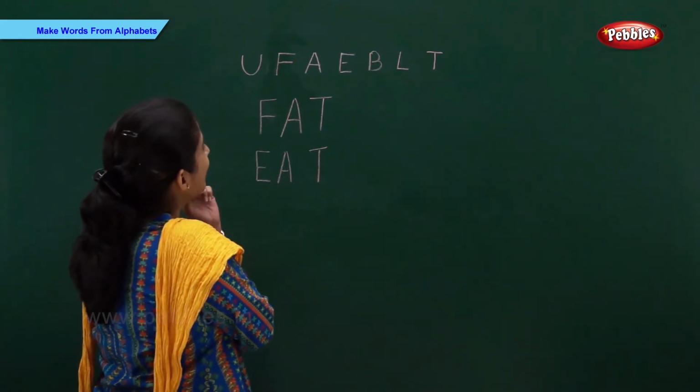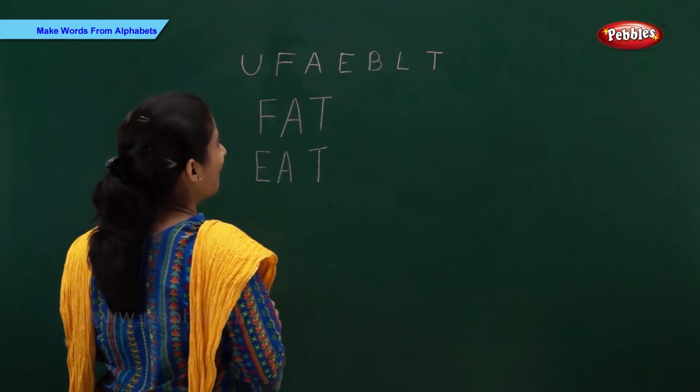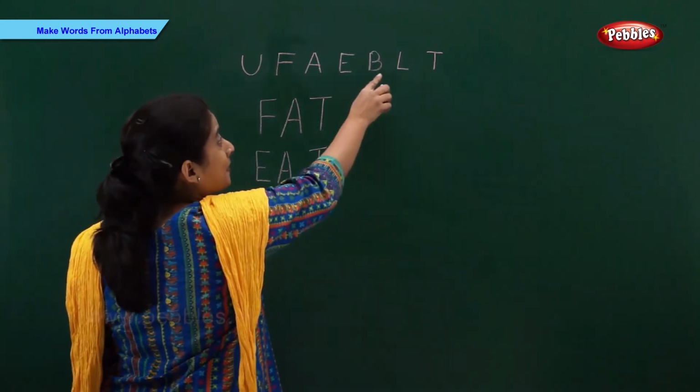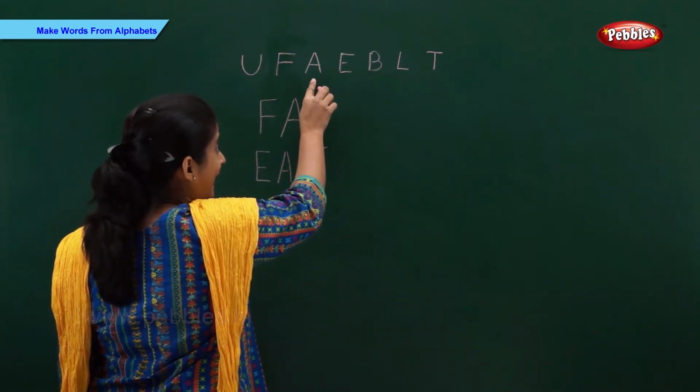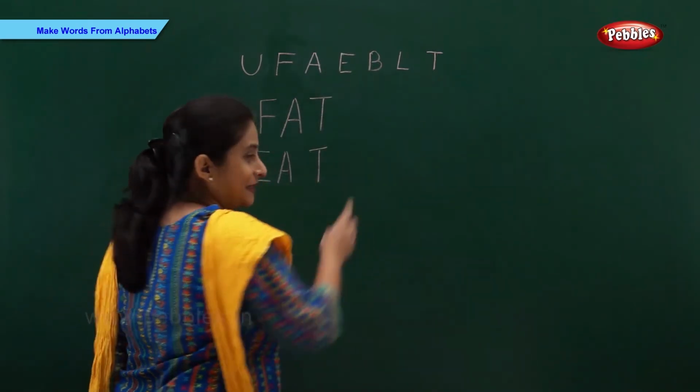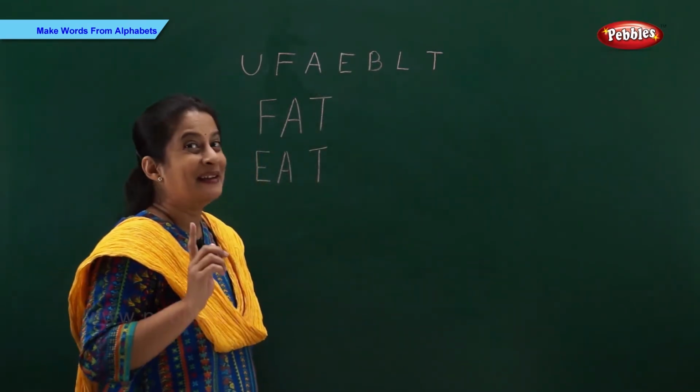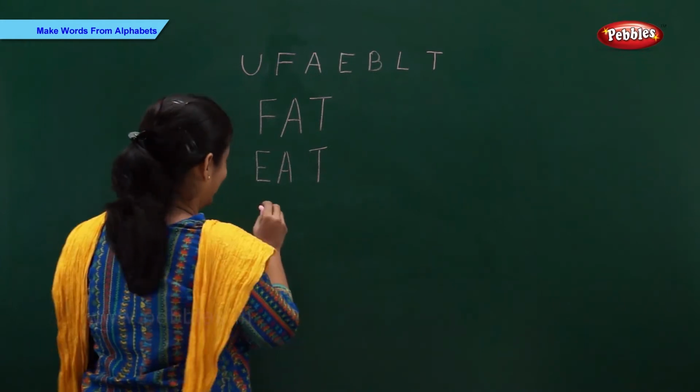Okay, what can we make? Oh, I got it. We can make B, A, T. B-A-T, right, bat.